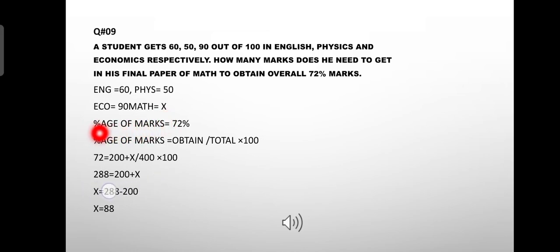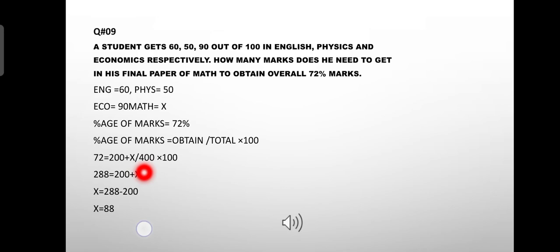So percentage of marks that he needs in the final exam is 72% of marks. Percentage of marks is equal to obtained by total multiplied by 100. So there are 4 subjects, each subject counts 100, so total number of marks is 400, and he obtained by adding English marks, physics marks, economics marks and math marks.